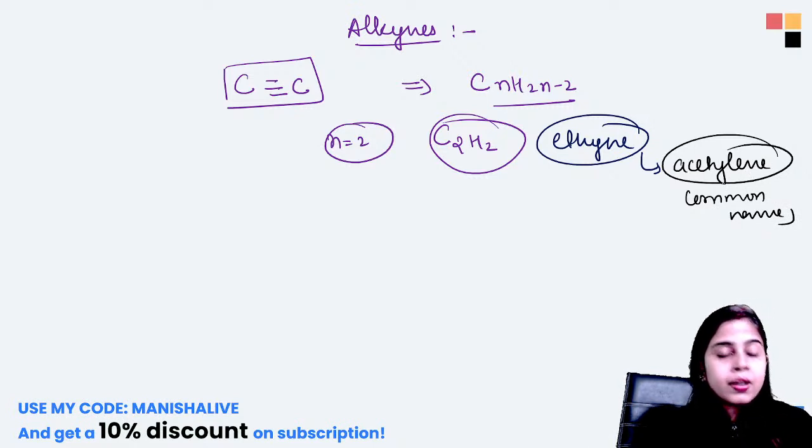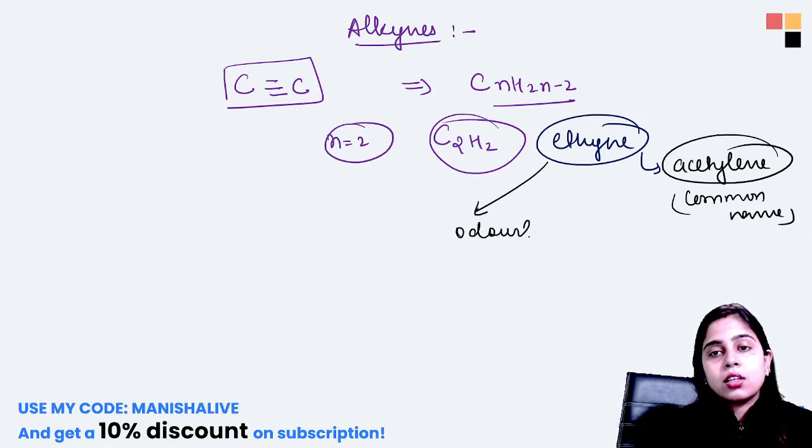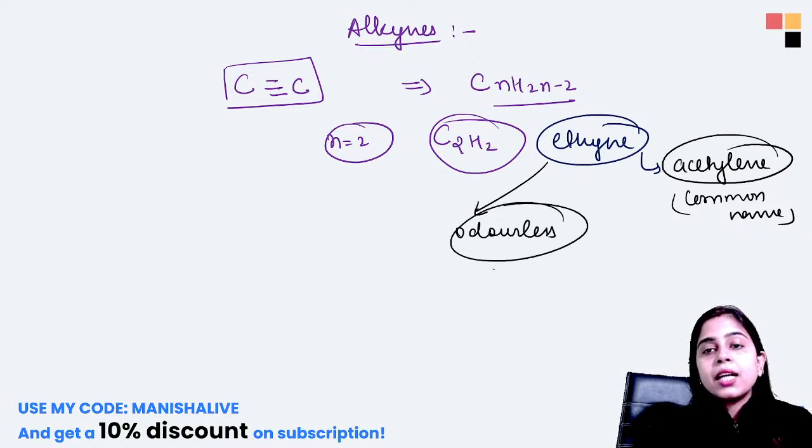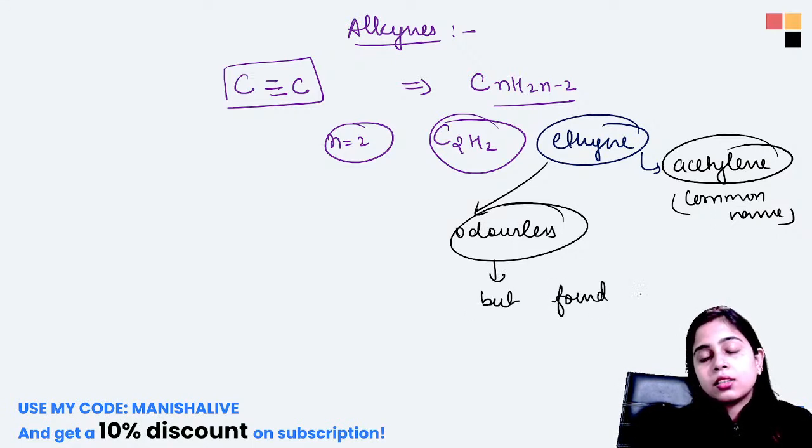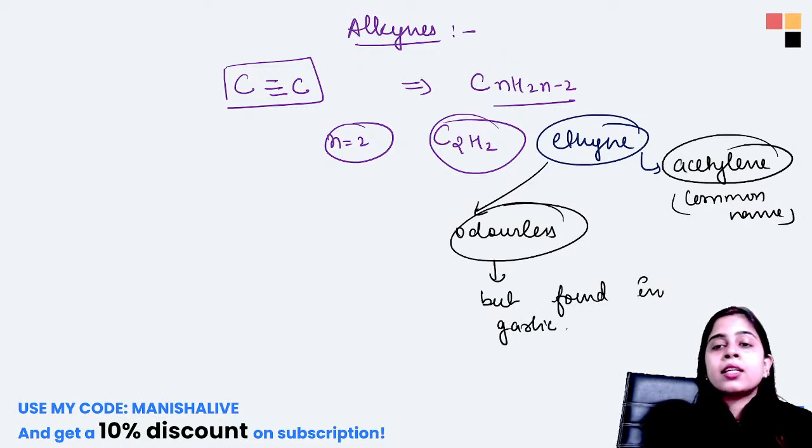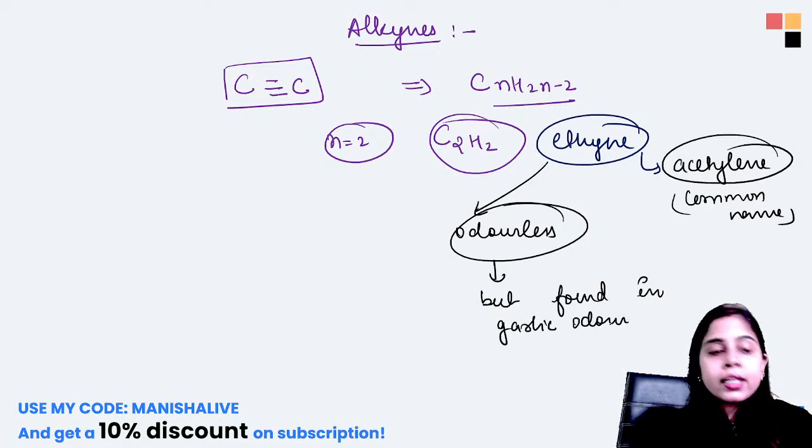Okay. Everyone understood? Now this is which type of gas? This is odorless. But again it is found in garlic odor. Now at one point I am telling it is odorless. Again in another point I am telling that it is found in garlic odor.